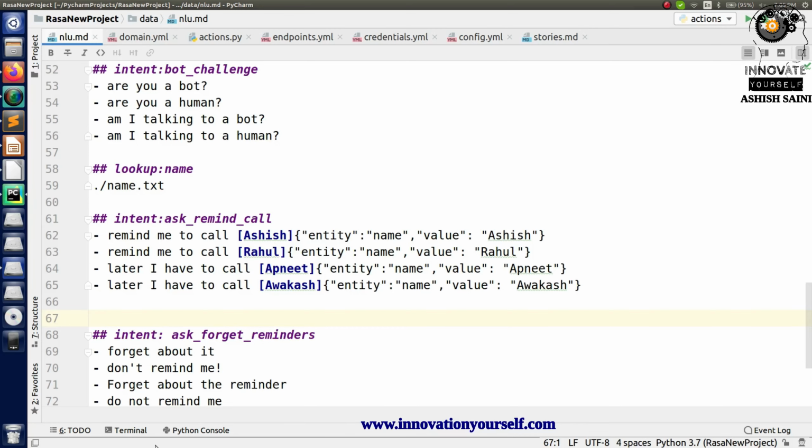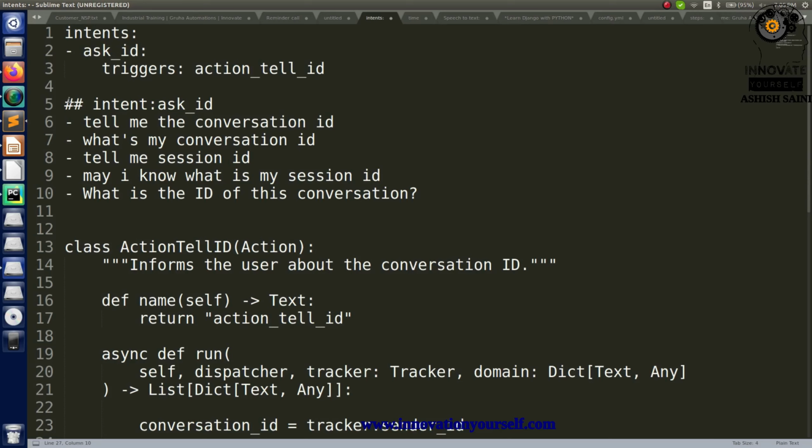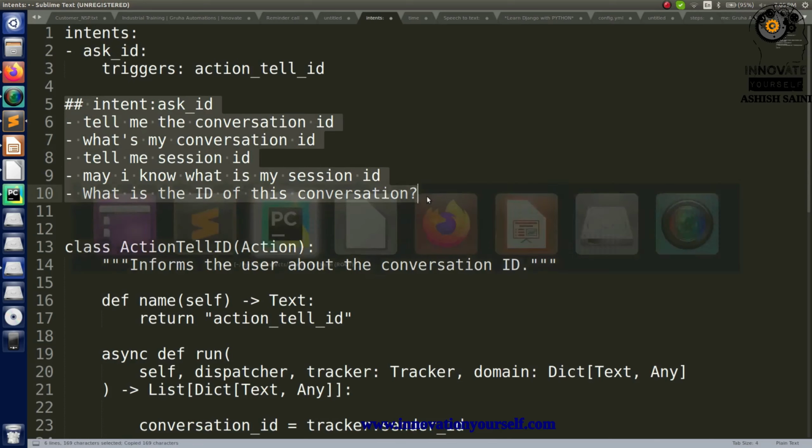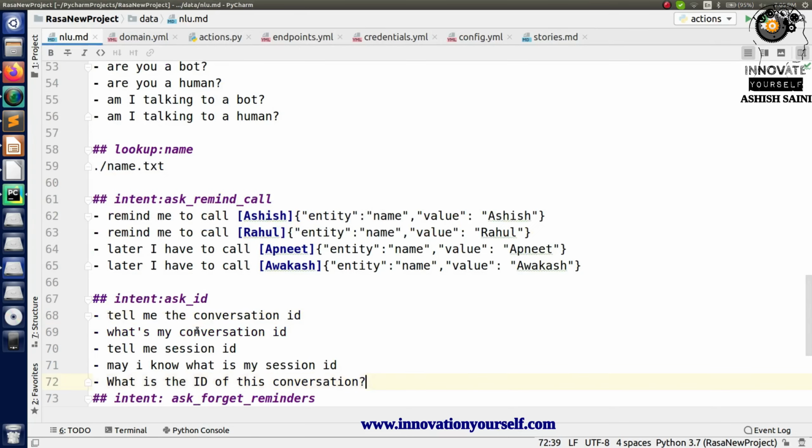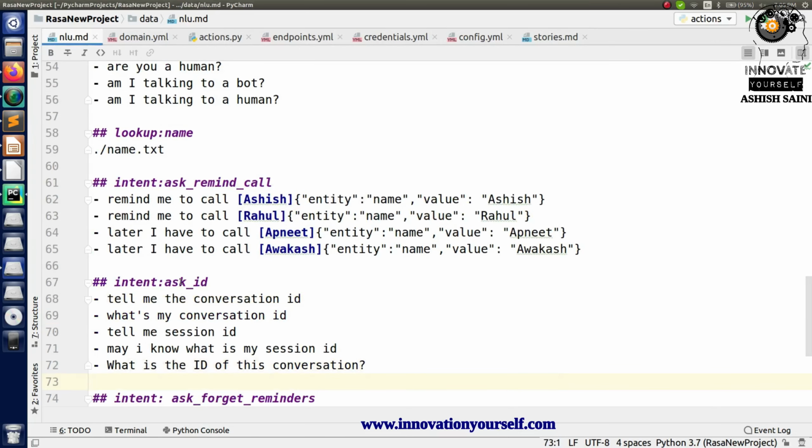So for that, I will not waste much time. I already have made some intents over here. I already have one intent ready with me, so I will simply add it here. Right now I have just given it a name as intent colon ask underscore ID.